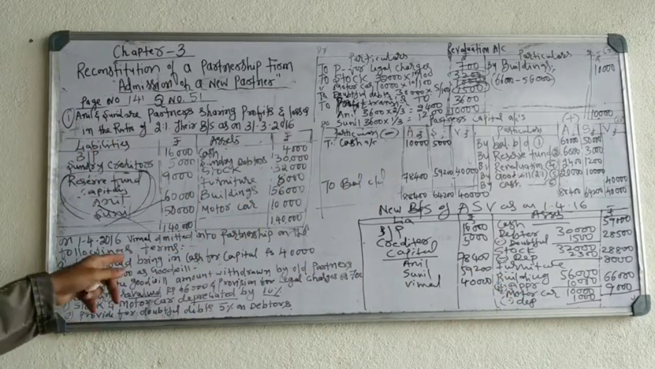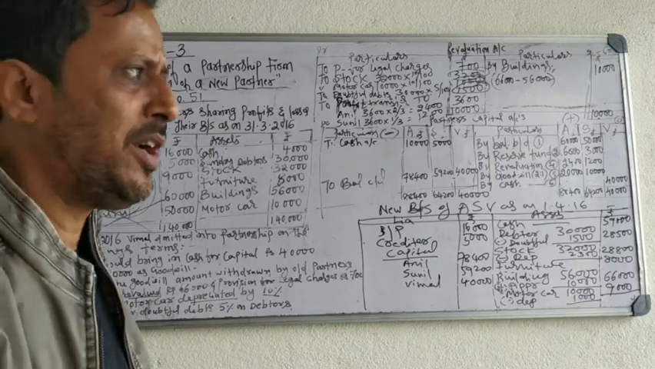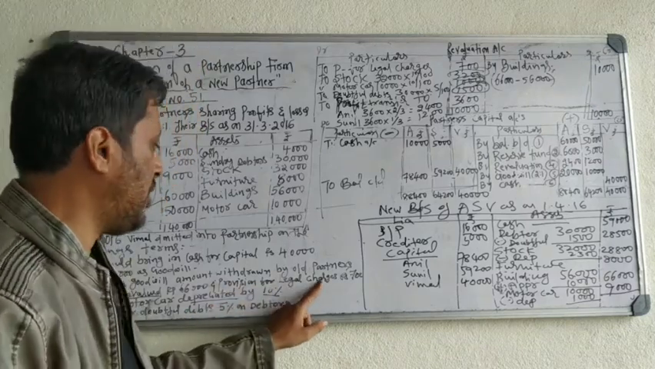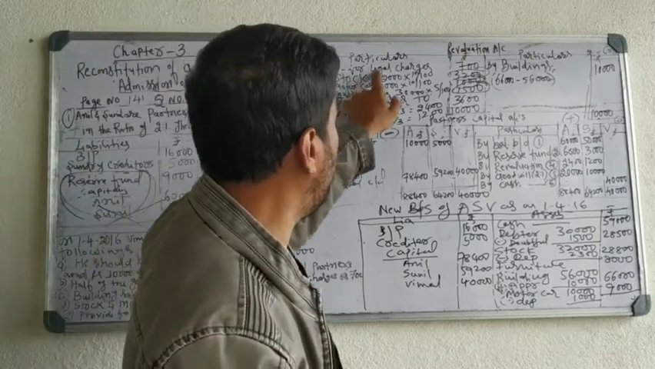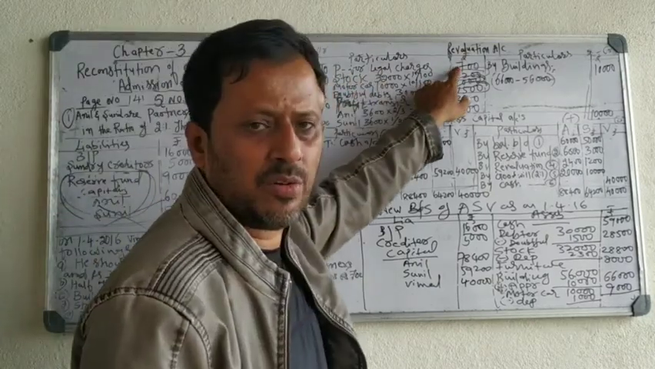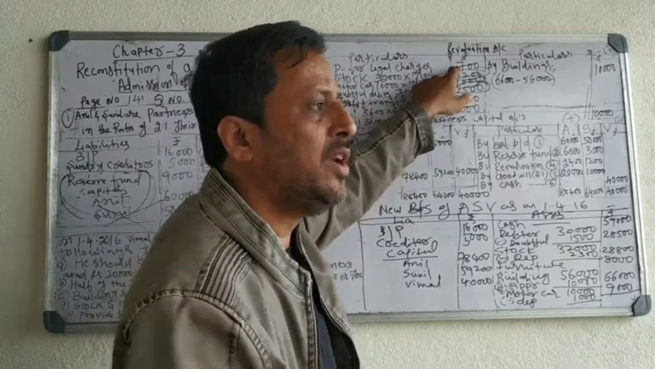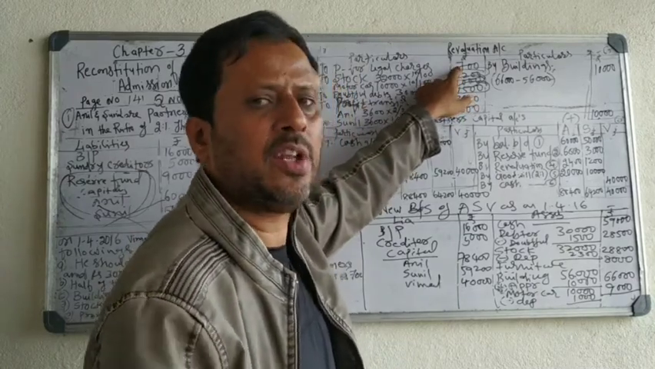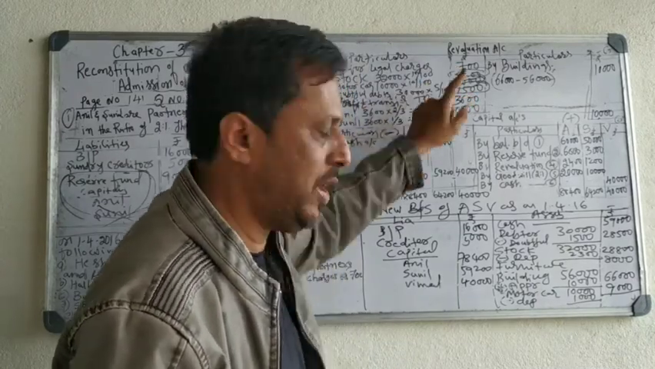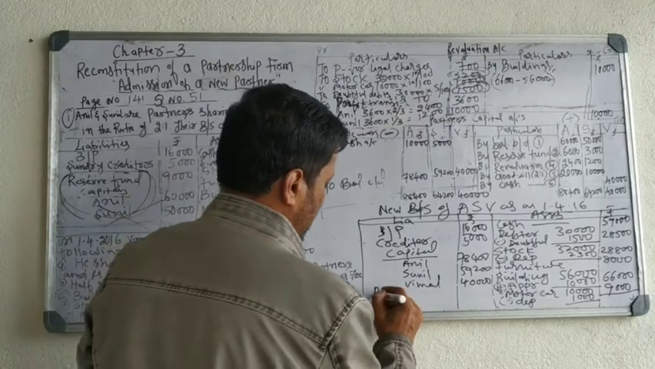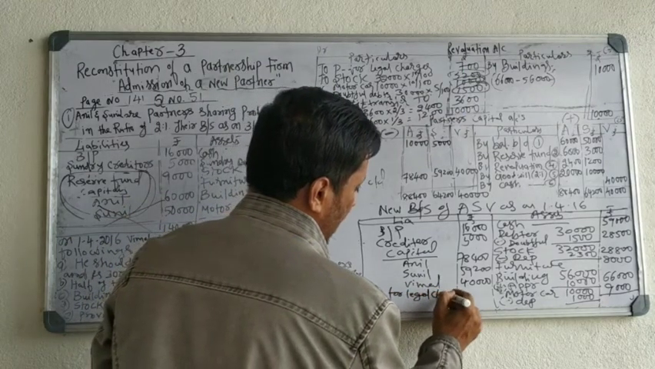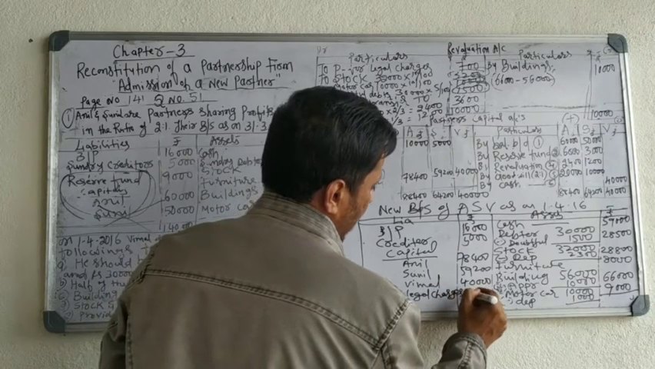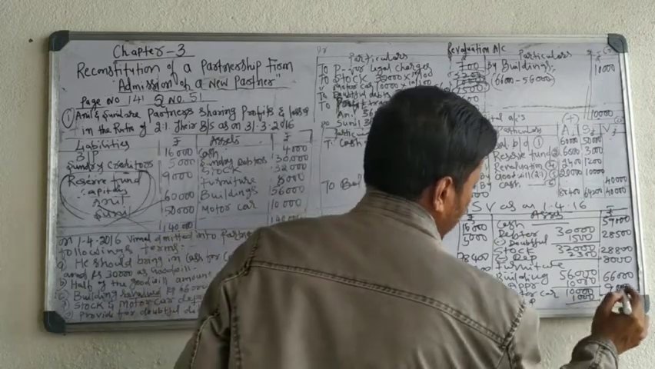Now lastly we have to see the adjustment. Is there any outstanding liability? Provision for legal charges. The firm has to pay 700 rupees legal charges. That you have shown as an expense in the revaluation account. It is not yet paid, so it is again a liability. 700 rupees liability that you have to show. Provision for legal charges 700.